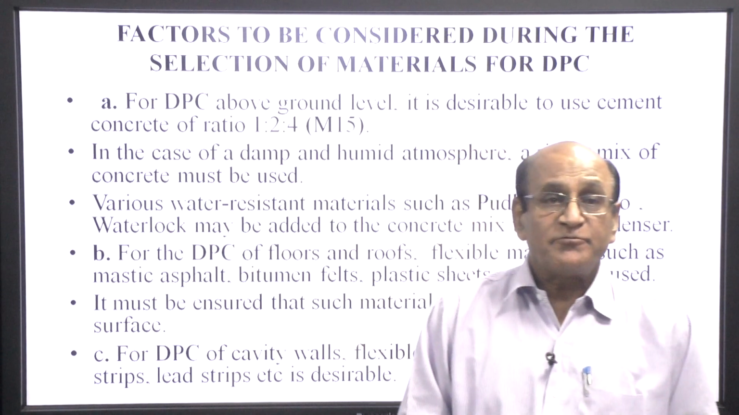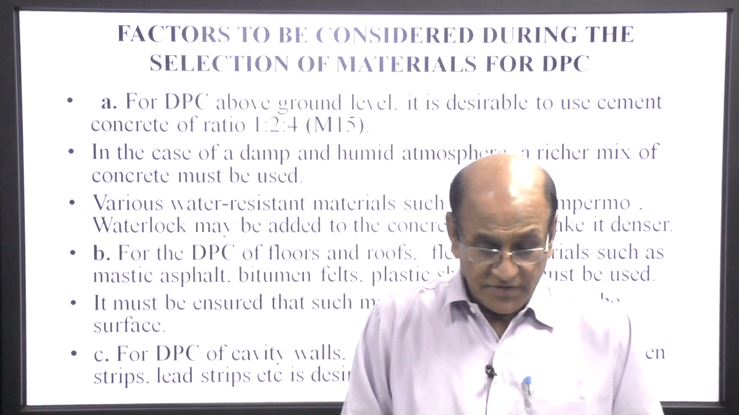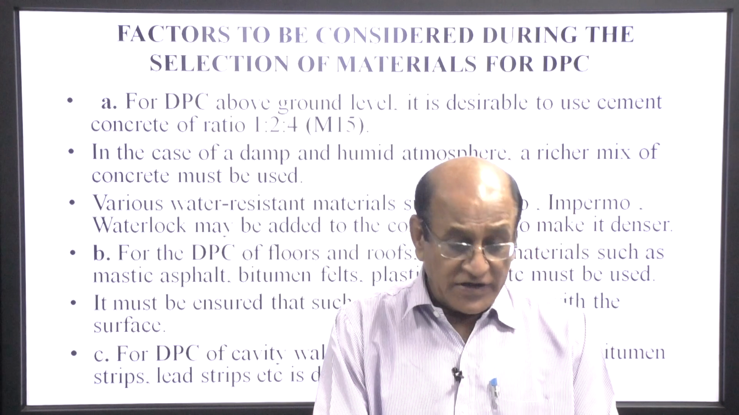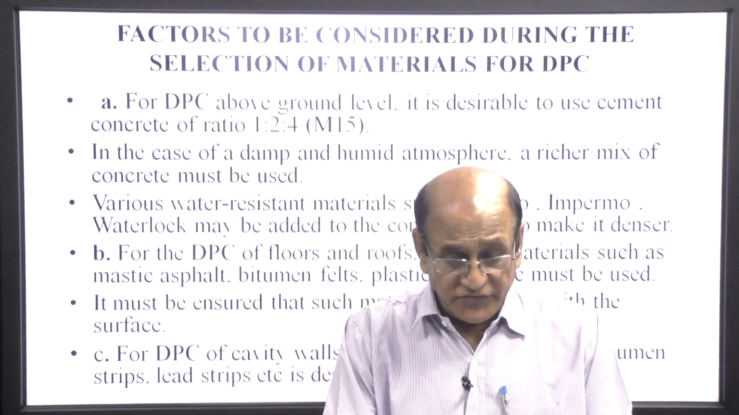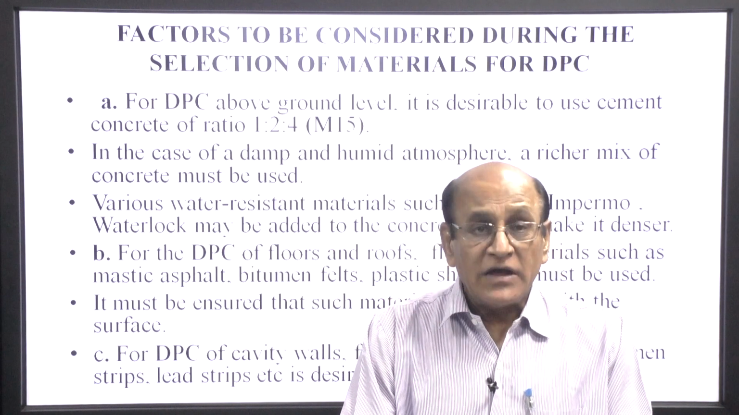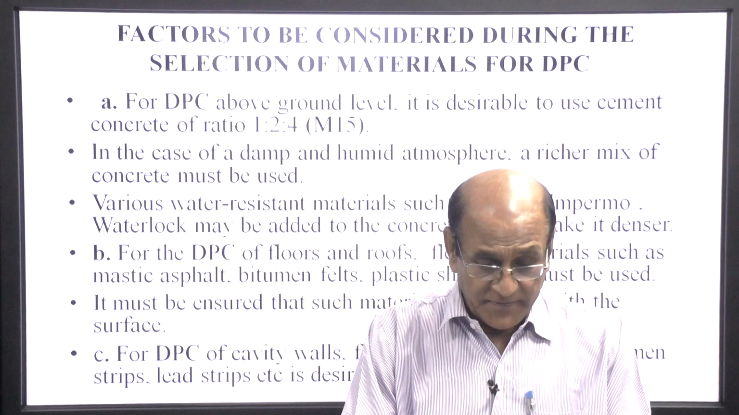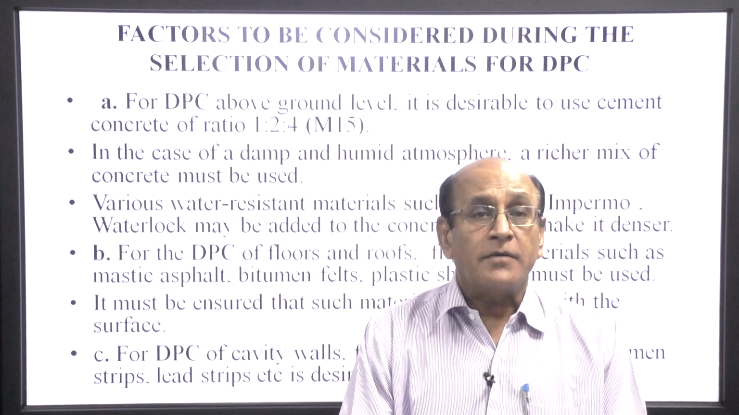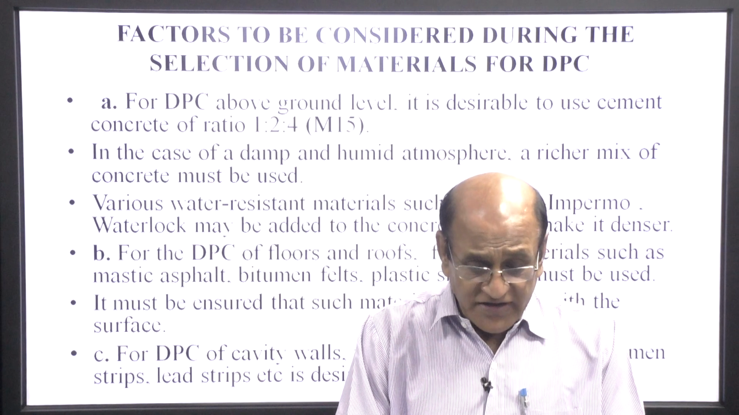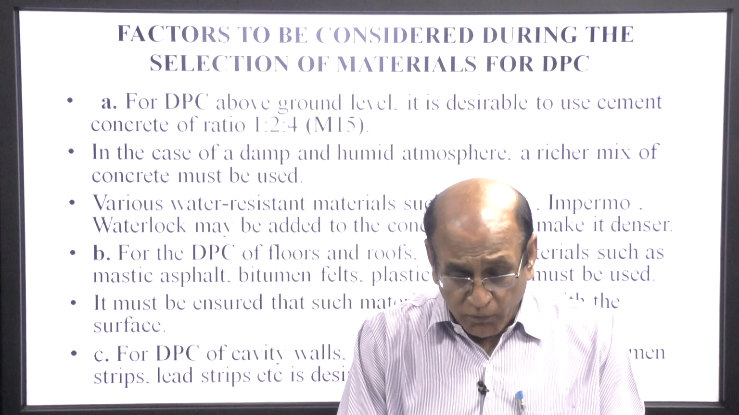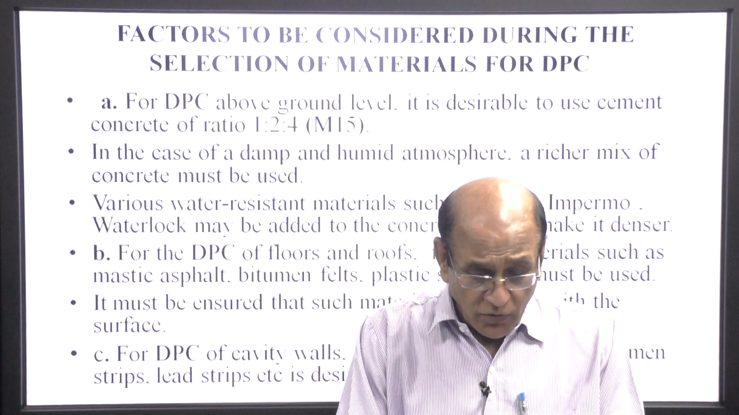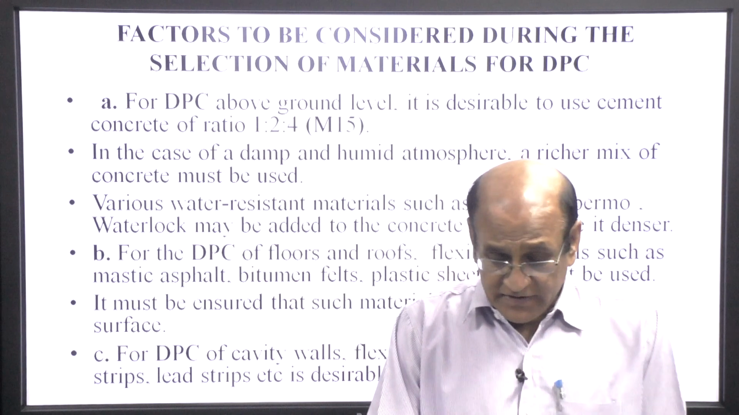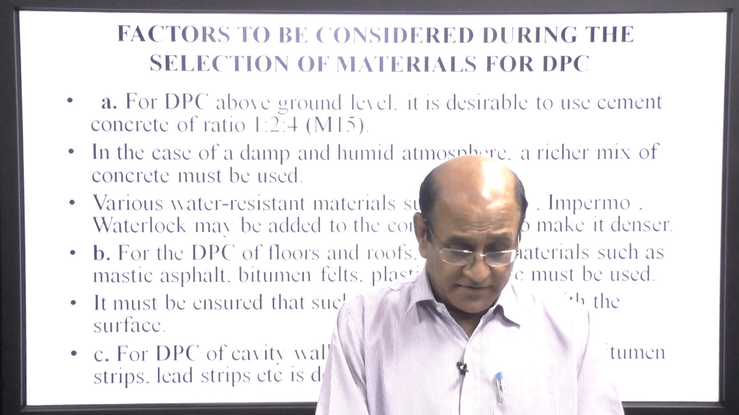For DPC above the ground level, it is desirable to use cement concrete of ratio 1:2:4, that is M15. In case of damp and humid atmosphere, a richer mixed concrete must be used. Various water resistant materials like Budlow, Impermo, Waterlock may be added to the concrete mix to make it denser.